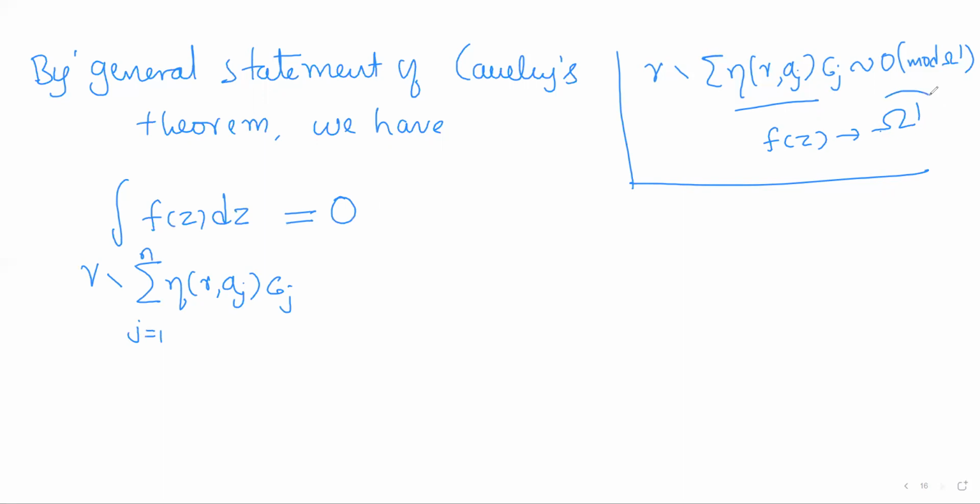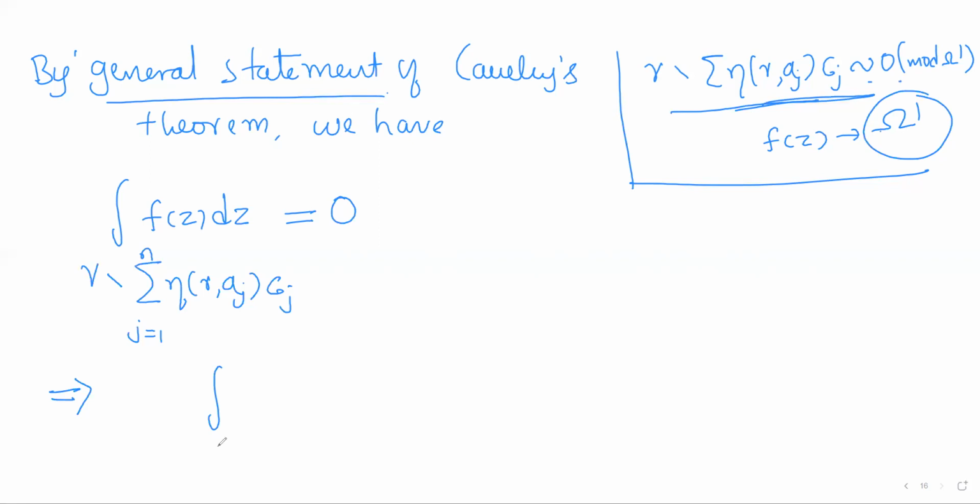As f(z) is analytic in omega dash, and this is a cycle homologous to 0 with respect to omega dash, we just use the general statement of Cauchy's theorem. So we will get this result, which implies we have the integral over a sum of two cycles.